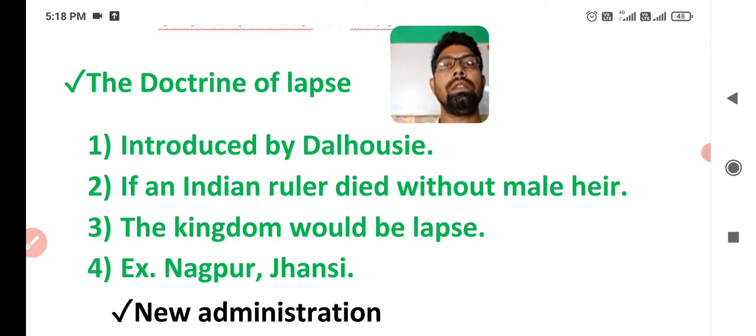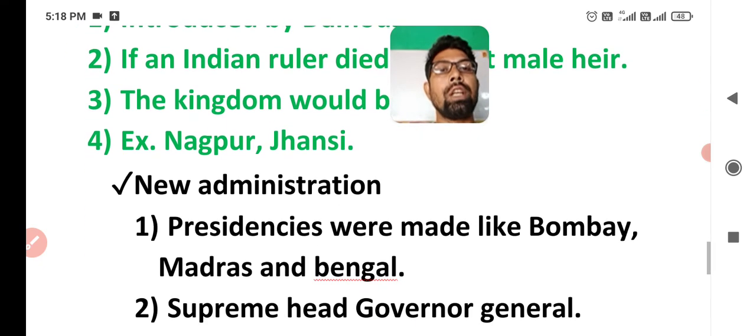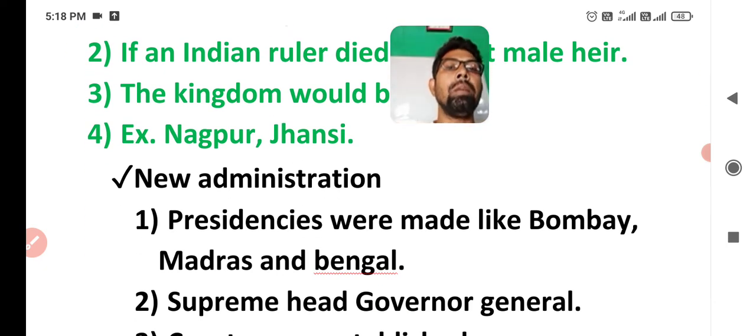Two more major points are there. Sir, what were the major changes in administration by the Britishers when they controlled India and separated its areas through different policies like the subsidiary alliance, Paramountcy, and the doctrine of lapse? They started changing the administration. So the main question in your mind will be: what were the major changes in administration at that time?